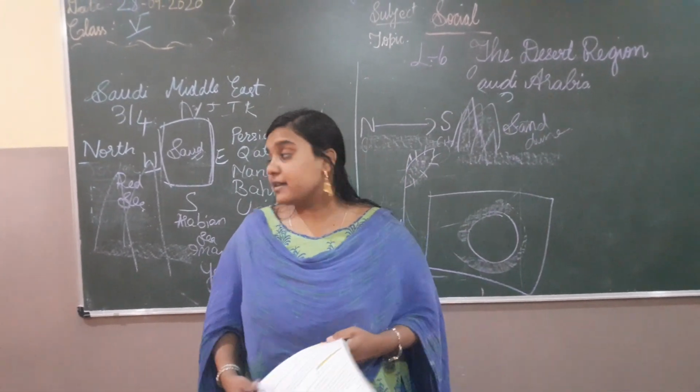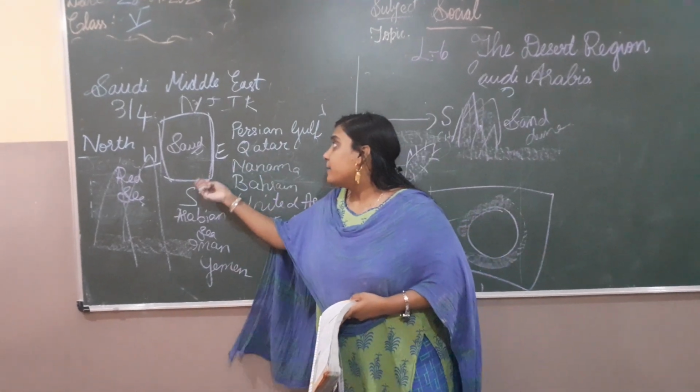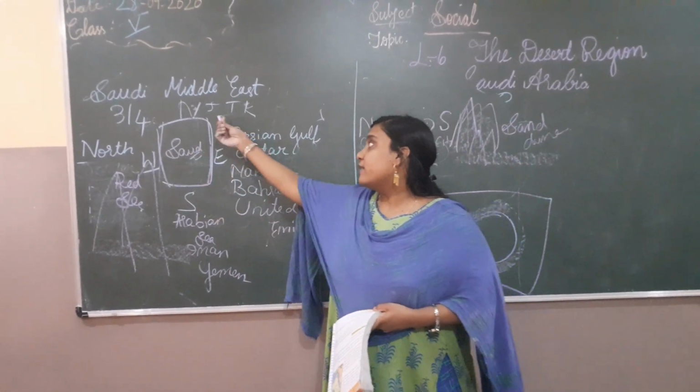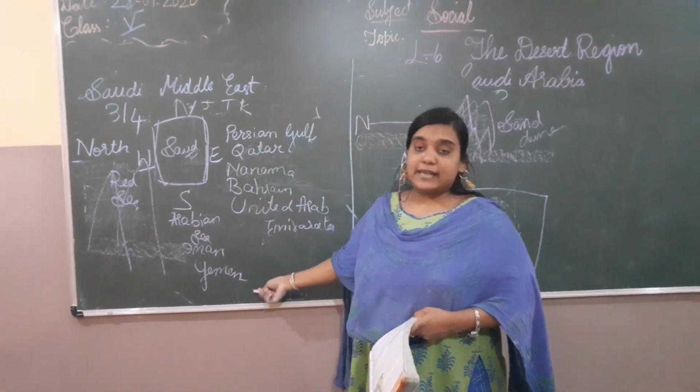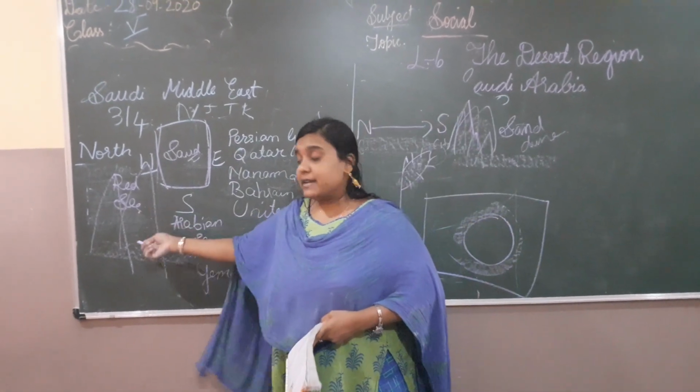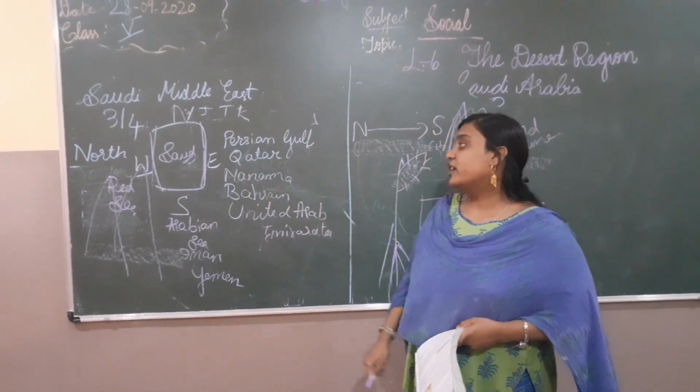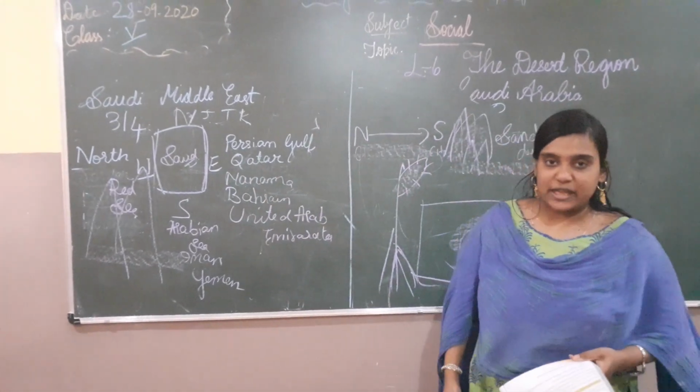Okay, Saudi Arabia is surrounded, in the north, by Jordan, Iraq and Kuwait. In the south they have the Arabian Sea, Oman and Yemen. In the west they have the Red Sea, and in the east they have the Persian Gulf, Qatar, Manama, Bahrain and UAE.